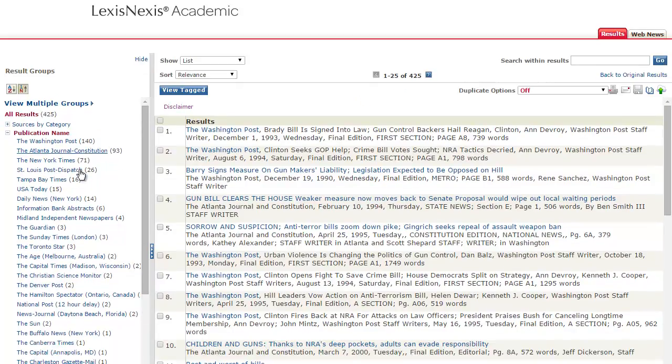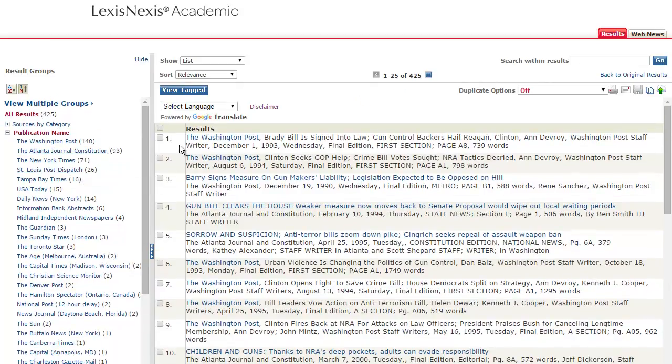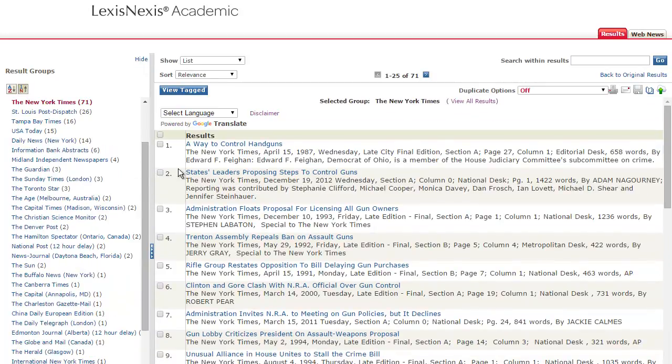And notice when you're going along in looking at your subject retrieval that each of the brief records or the citations to the article, all of which will be full text, by the way, will have the number of words or the length of the article. So you might want to look for the longer articles, and maybe from a major newspaper like the first one here from the Washington Post. And perhaps I just wanted to look at a particular newspaper, the Washington Post, the New York Times. I could select those from this set.